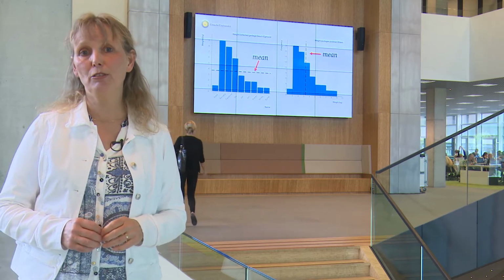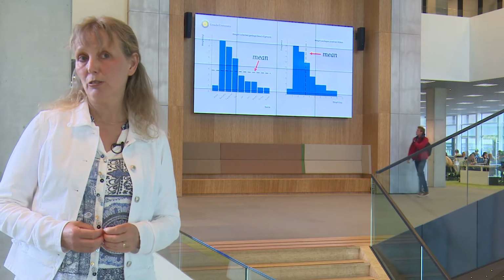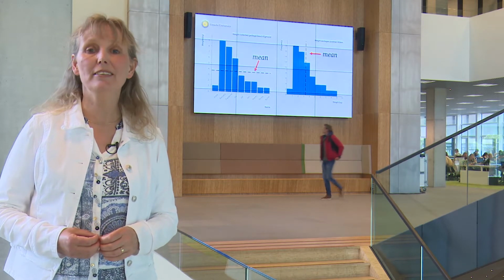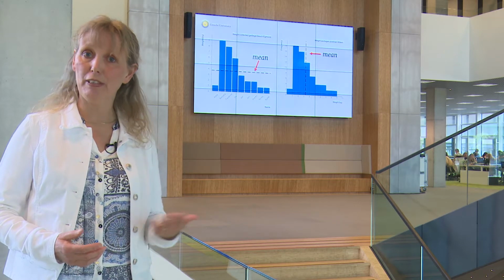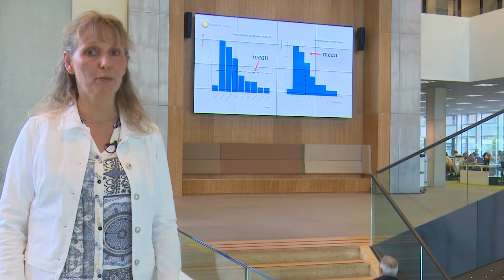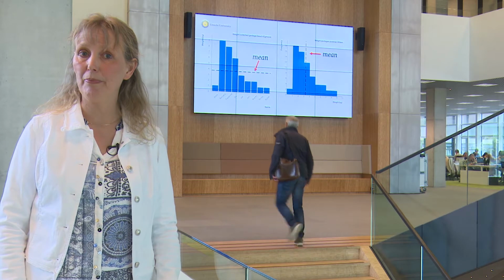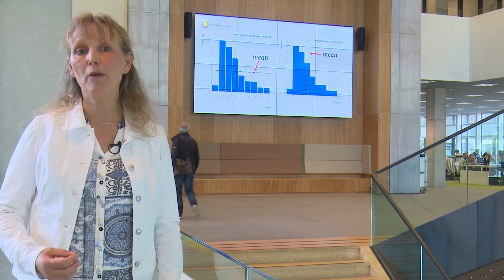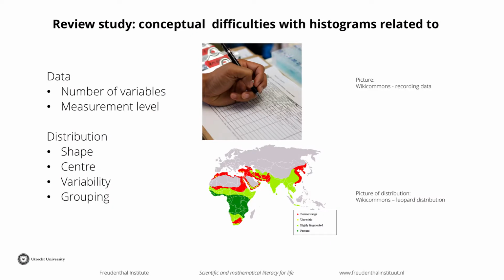Therefore, both measures of center, such as the arithmetical mean, and measures of variability, such as standard deviation, look very different in a histogram compared to a case value plot. Many people nevertheless look at the variation in the heights of the bars when they want to know how much variation there is in a histogram. This is one example of how people misinterpret histograms. Variability and center are two of the four concepts that come together in the big idea of distribution.